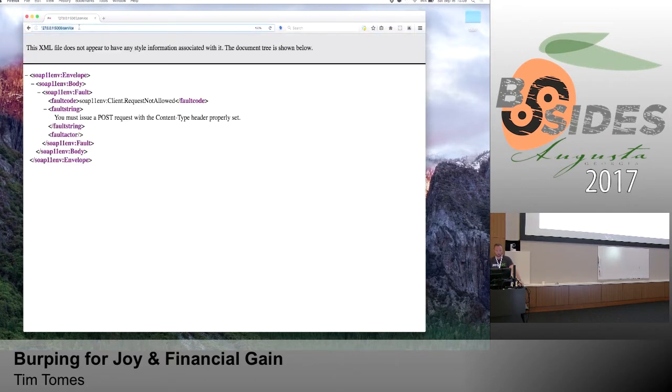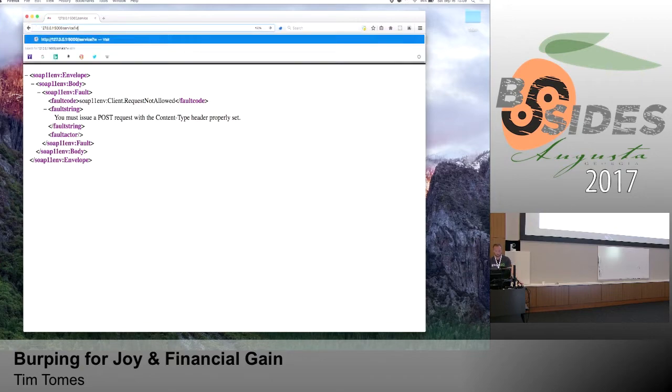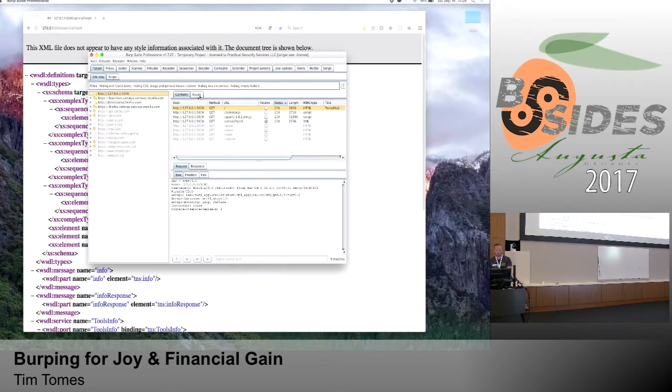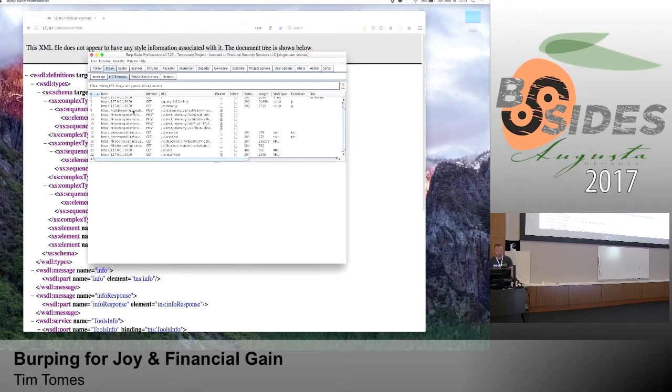And here it is. Of course, if you want to pull down the WSDL file for it, you have a WSDL file here. If you use Burp, you may or may not have played with an extension called WSDLer, which is a really nice extension that will parse WSDL files and create a sample request for the SOAP web service, and then give you the ability to interact with it and fuzz different parameters and stuff like that. So I'm going to find in my history where I loaded that WSDL file, right click on it, and parse it.